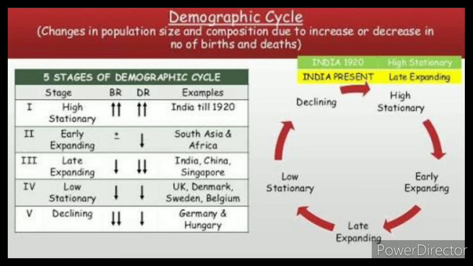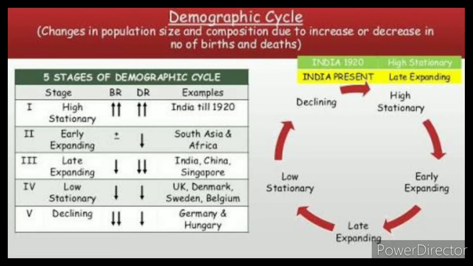The history of world population since 1650 suggests that there is a demographic cycle of five stages through which a nation passes. These five stages are: the first stage, high stationary; the second stage, early expanding; the third stage, late expanding; the fourth stage, low stationary; and the fifth and final stage, the stage of declining.